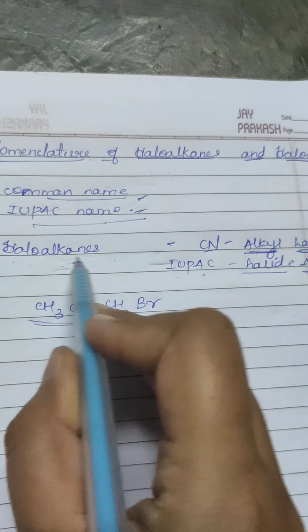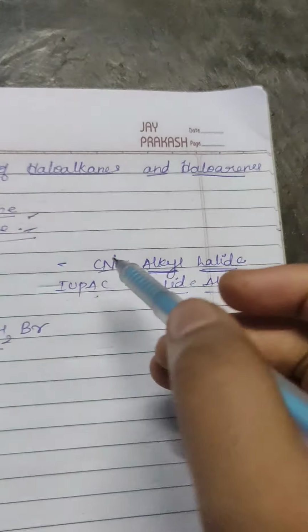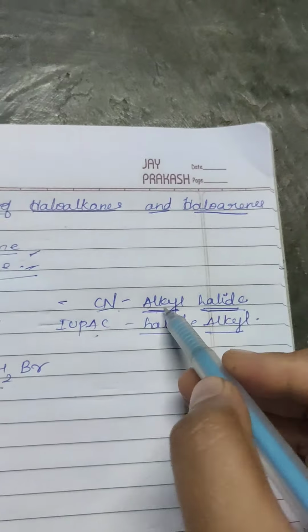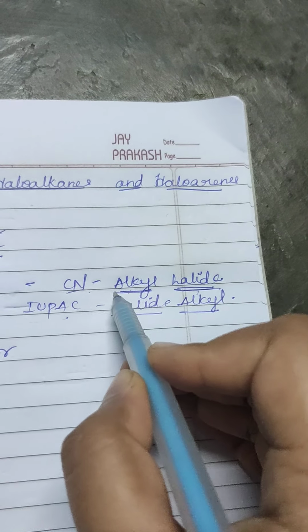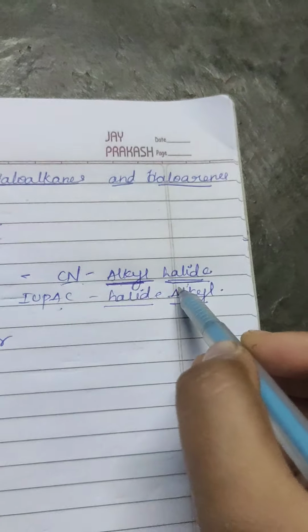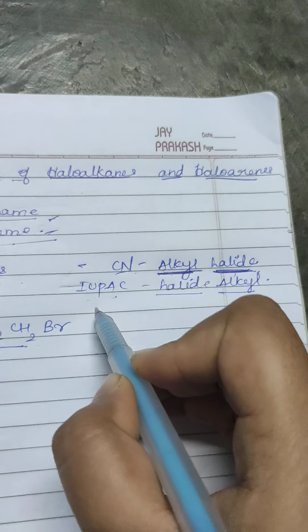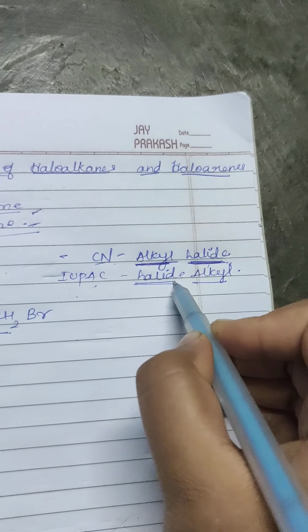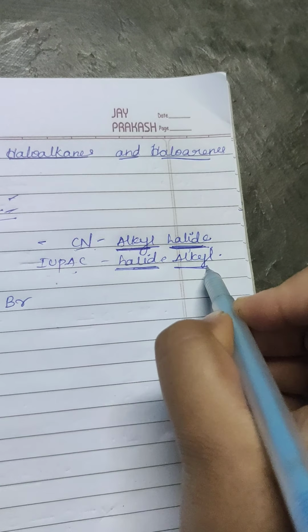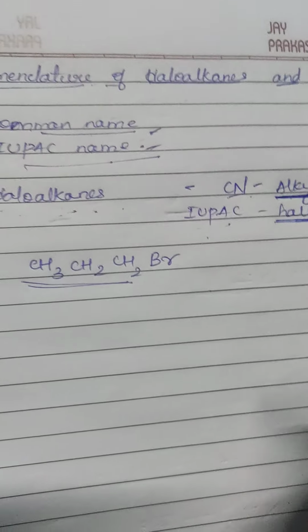And how are haloalkanes named? The common name will be named as alkyl halide, which means first the alkyl group is mentioned and next the halide group, whereas in the IUPAC name of the haloalkanes, first the halide will be named, later the alkyl group. So let's take an example.